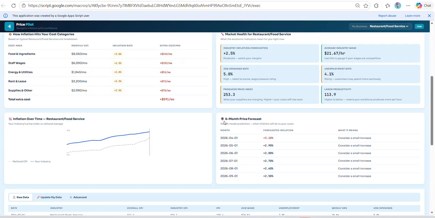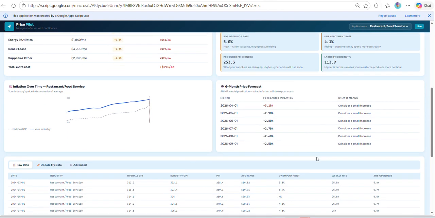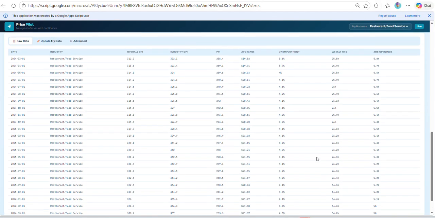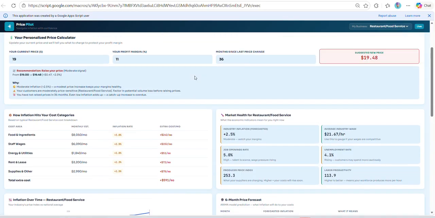And then over here is where the ARIMA Plus model comes in, and we're forecasting over a time series, month by month, of what we think inflation will be over time. But we only have it going out to September because these changes have so much trends and lag behind it. The confidence interval is just not as strong yet to push us out further, if you have contracted things and you need to know further out. And down here is just more historical data if you want to look at that and see how it stacks up. But that's pretty much how the app works.